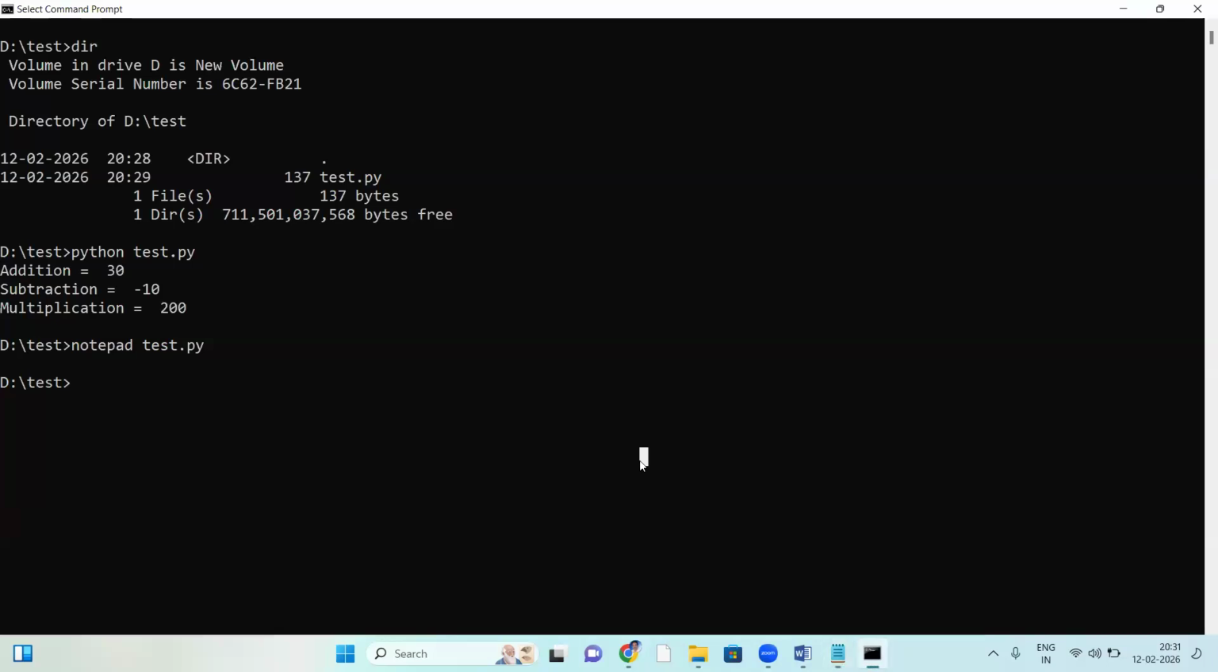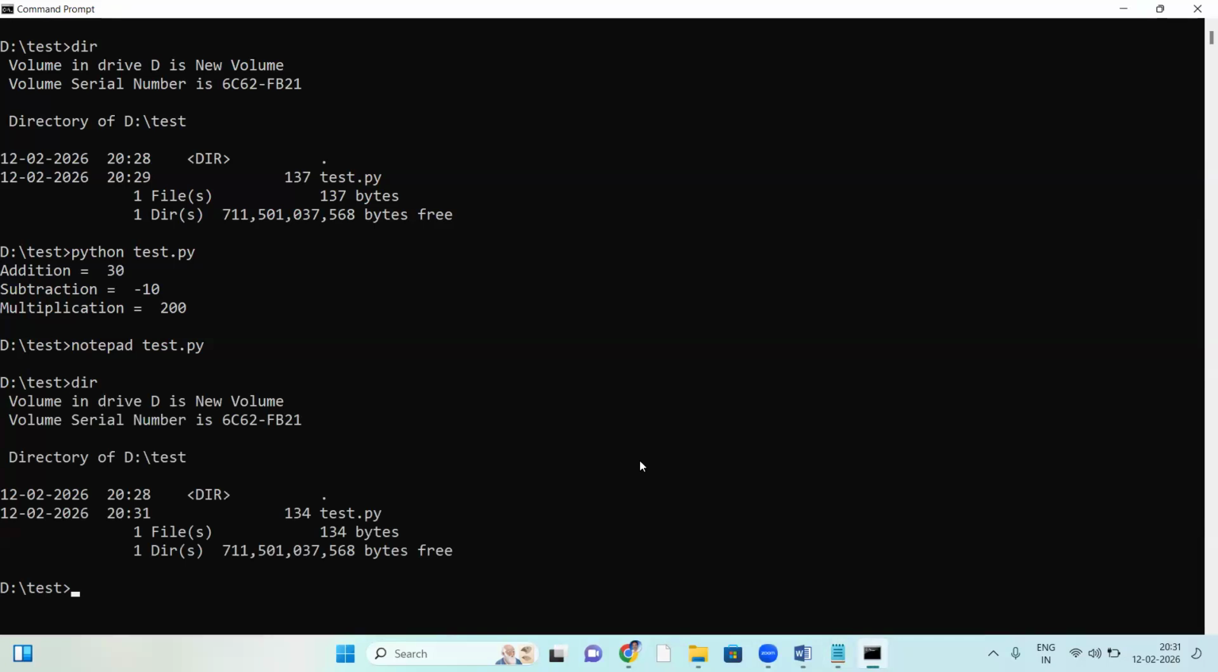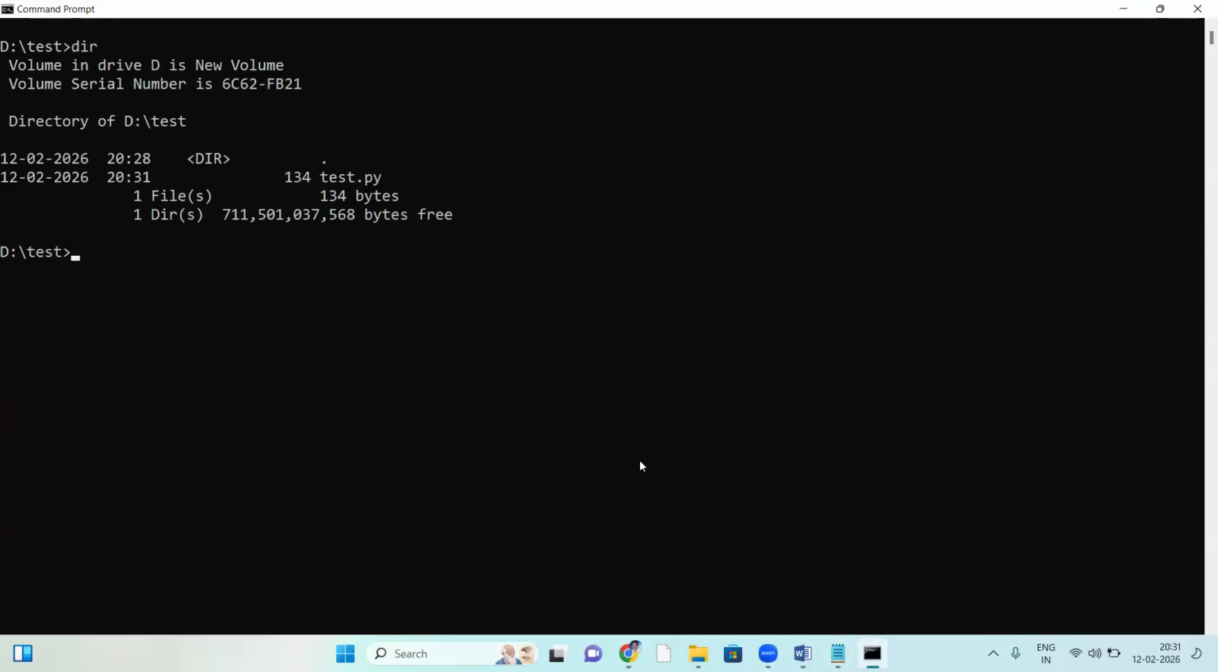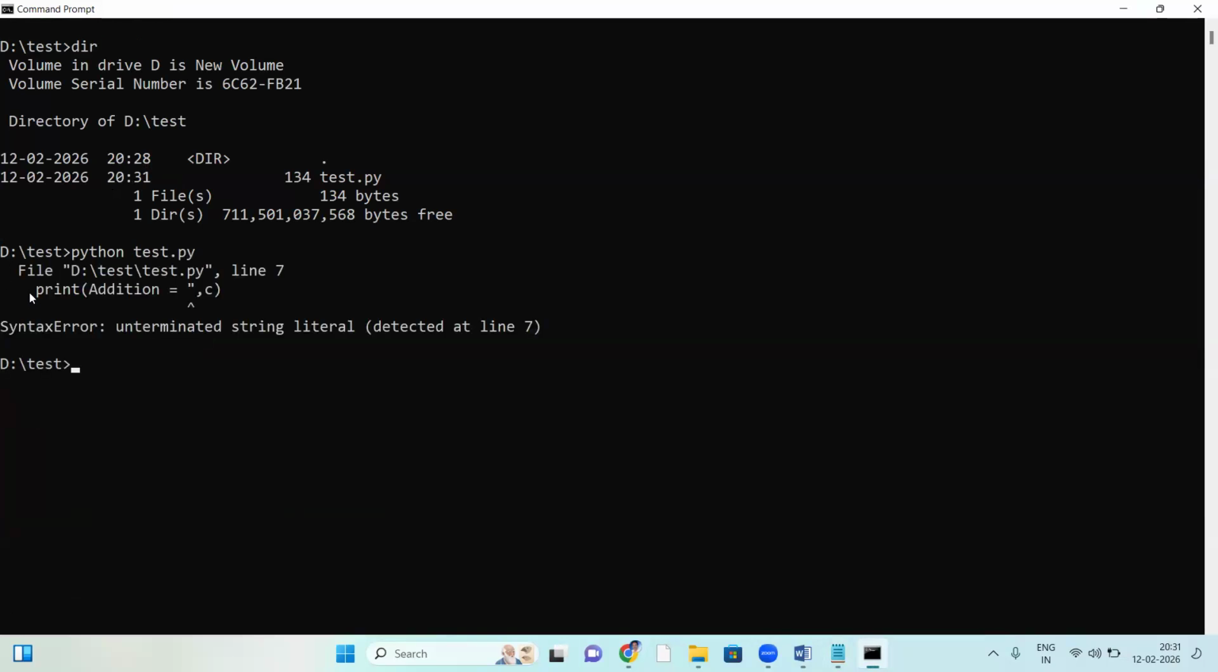Save it. Now go to the command prompt. DIR, check it. CLS, DIR. The time stamp shows it was just modified, right? Let us run it here. Python test.py. See this, seventh line error. It shows an error at the seventh line. But actually there are three errors in the script, and it shows only one error. I'll explain the reason.